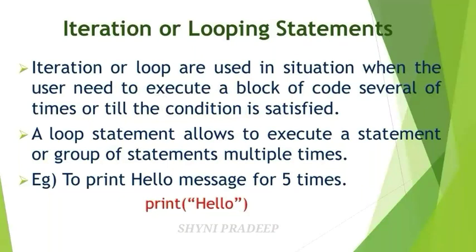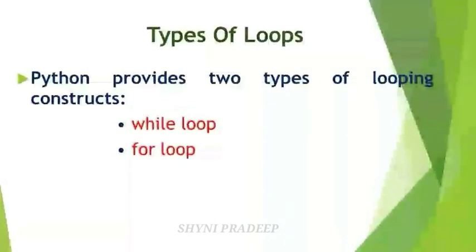It returns either true or false. If the condition is evaluated true, then you have to execute the set of statements. If that condition is false, you have to exit that loop. The loops are divided into 2 types. First one is the while loop and next one is the for loop.